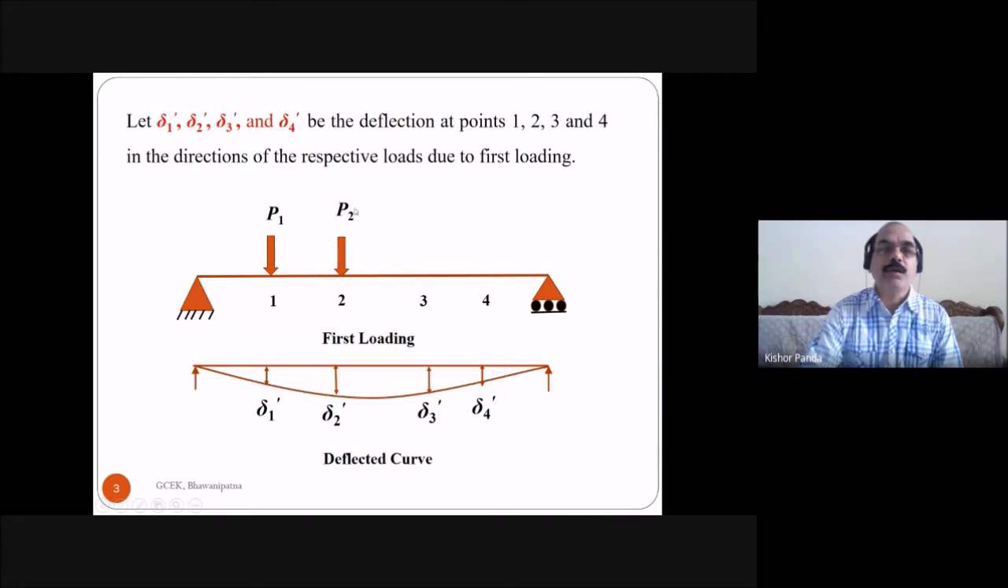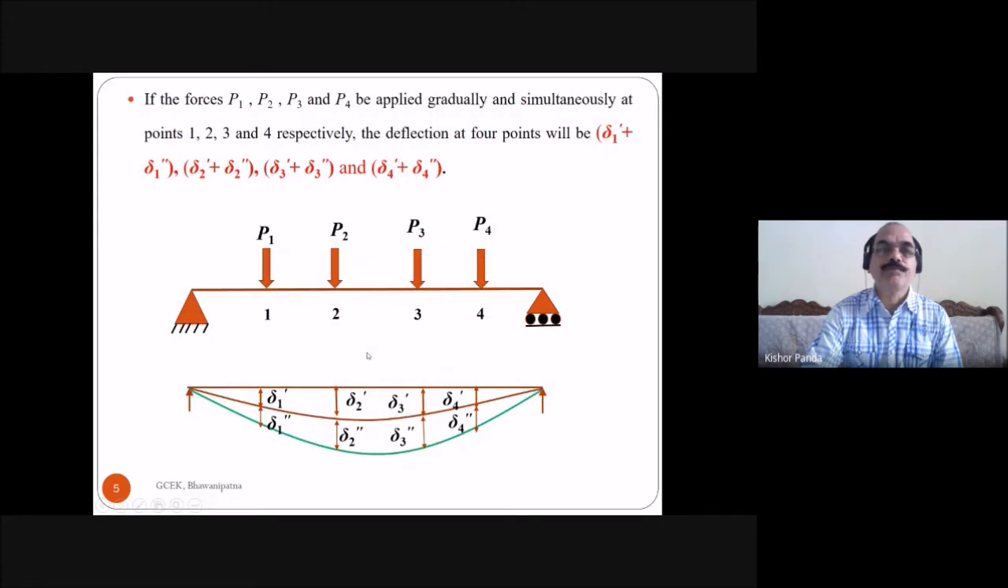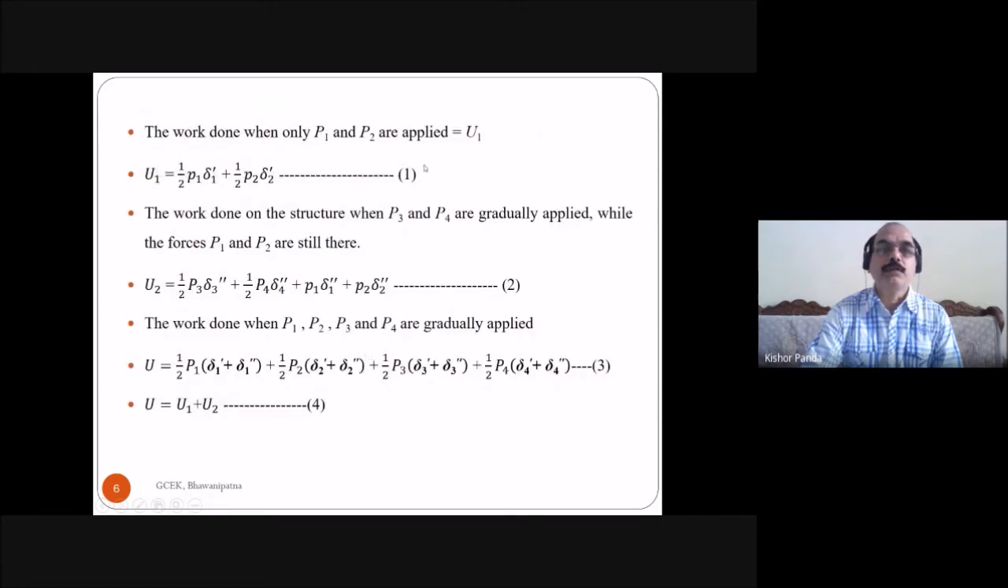So when the forces P1 and P2 are applied gradually at points 1 and 2, what is the work done? Due to this force this is the deflection, and due to this force this is the deflection. The work done due to the first force is half P1 delta 1 dash, and due to the second force is half P2 delta 2 dash. So the total work done is equal to the strain energy: U1 is equal to half P1 into delta 1 dash plus half P2 into delta 2 dash. This is equation 1.